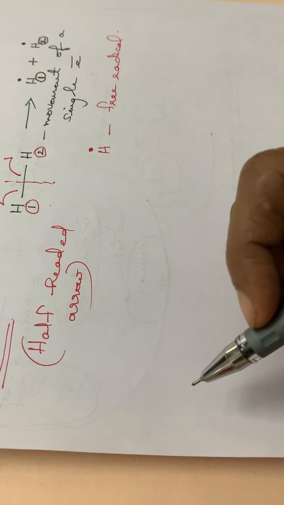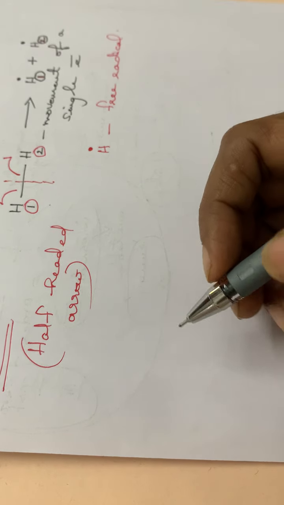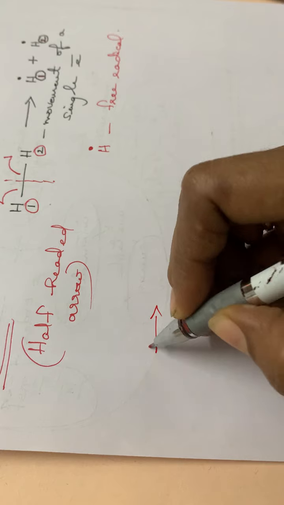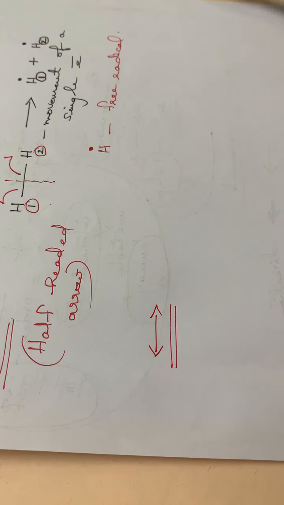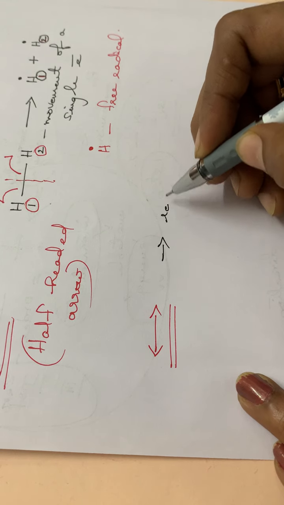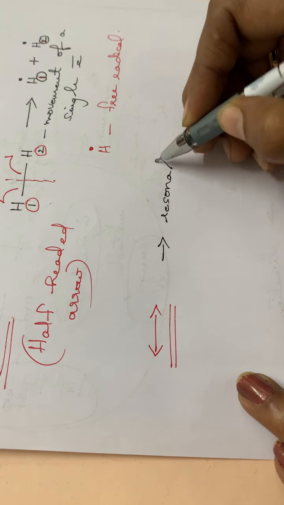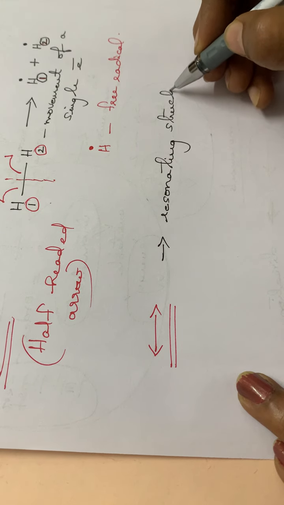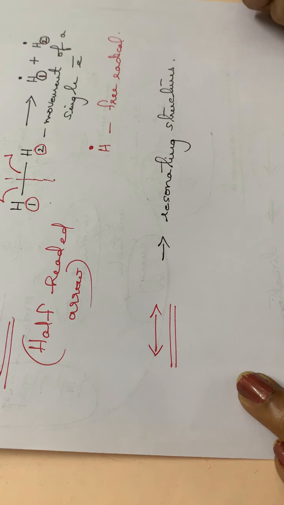Then the next one, that is the double-headed arrow. Double-headed arrow. So here this double-headed arrow, usually it is used for representing resonating structures.